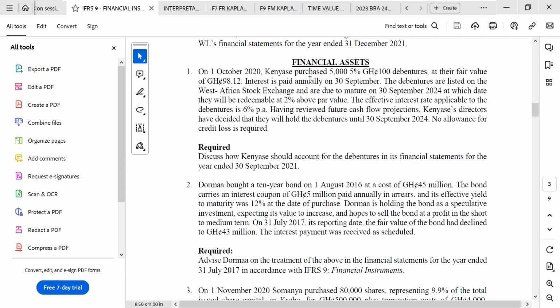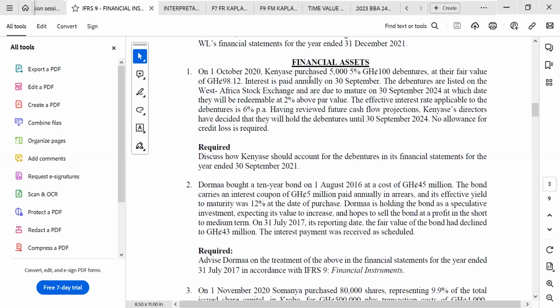The classification will be through what? Profit or loss. P&L. Okay. So the value of the instrument is 45 million. And the bond carries an interest coupon of 5 million paid annually in arrears. And its effective yield to maturity was 12% at the date of purchase.